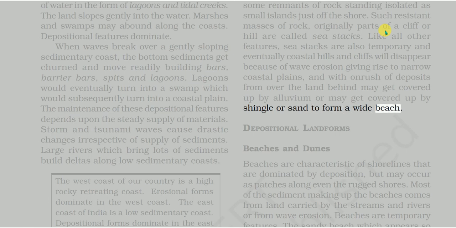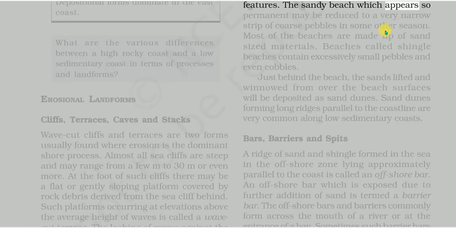Depositional landforms: beaches and dunes. Beaches are characteristic of shorelines that are dominated by deposition, but may occur as patches along even the rugged shores. Most of the sediment making up the beaches comes from land carried by the streams and rivers or from wave erosion. Beaches are temporary features. The sandy beach which appears so permanent may be reduced to a very narrow strip of coarse pebbles in some other season. Most of the beaches are made up of sand-sized materials.